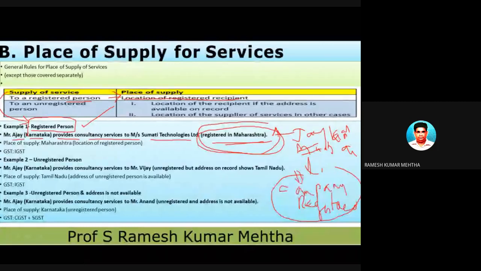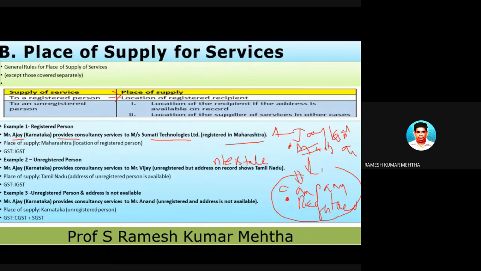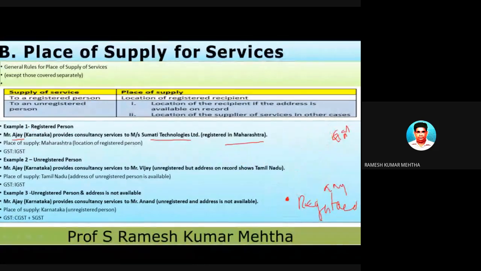So Ajay is in Karnataka and is providing services to a company registered in Maharashtra. Look here, it is a case of IGST because it is interstate. From Karnataka, the services are provided to a recipient of services in Maharashtra. So it is a case of interstate supply of services. Number one. So this part is over. The first point is discussed.